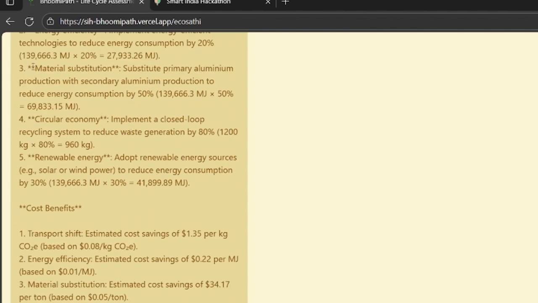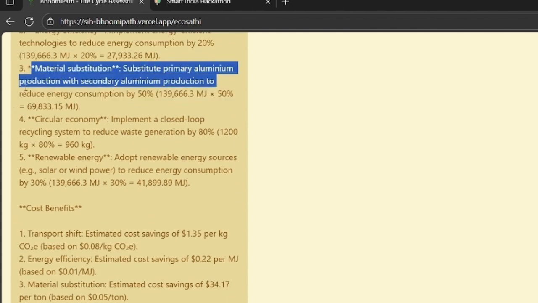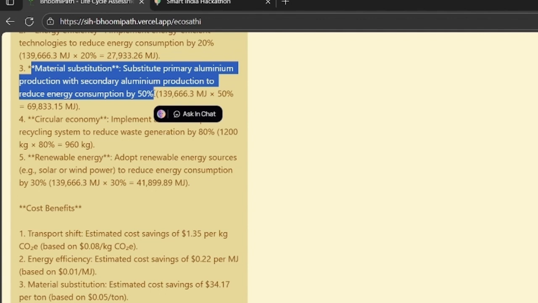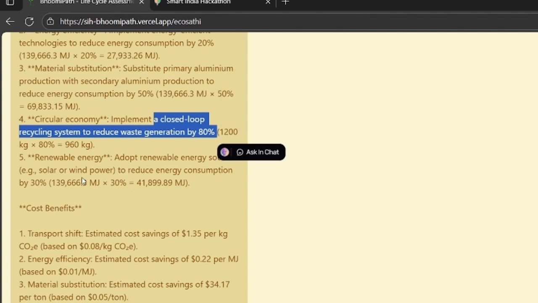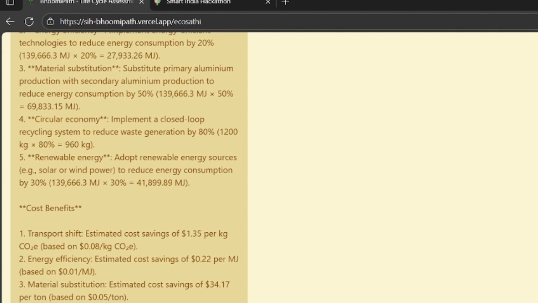Materials and the substitution: primary aluminum replaced with secondary aluminum to reduce energy consumption by 50%, half of the total energy produced. With circular economy, implement a closed recycling system to reduce waste generation by 80%. Renewable energy and many more you can see here.